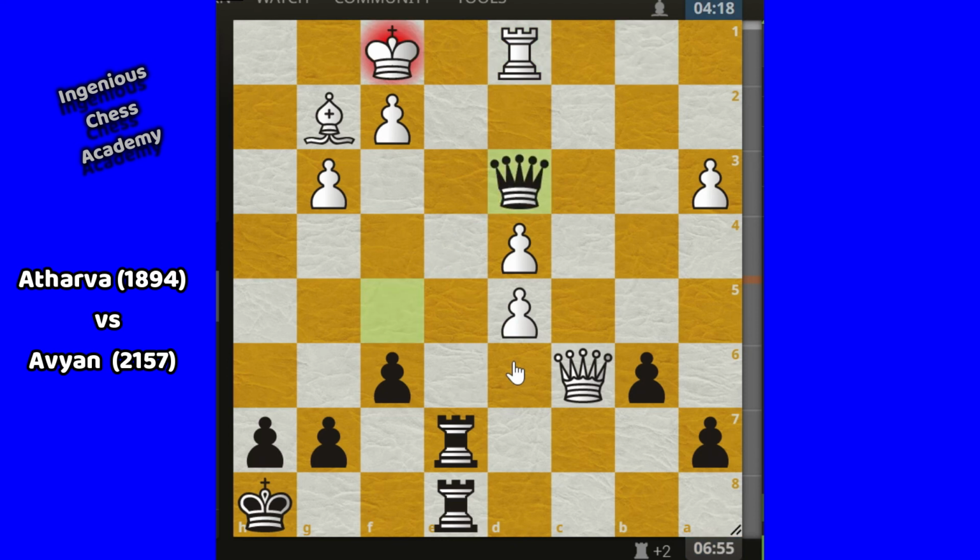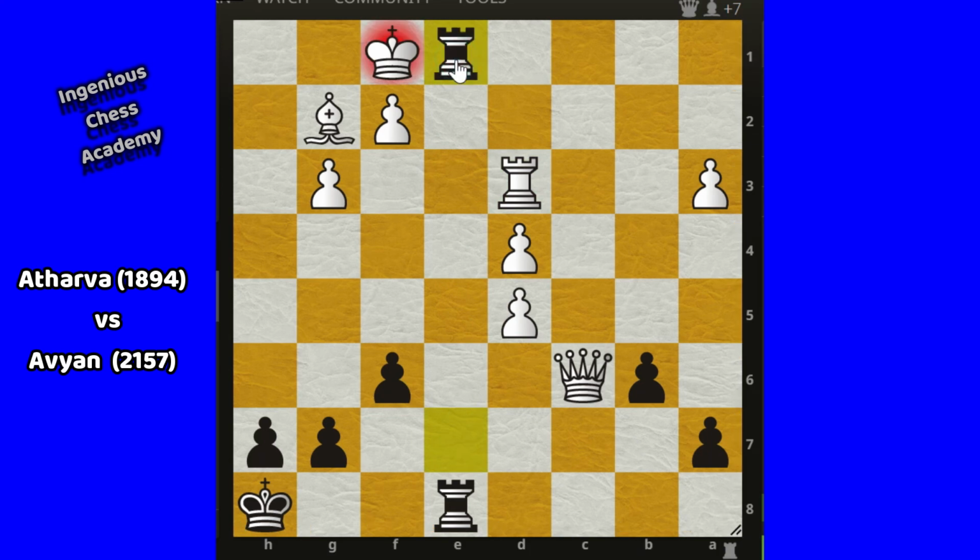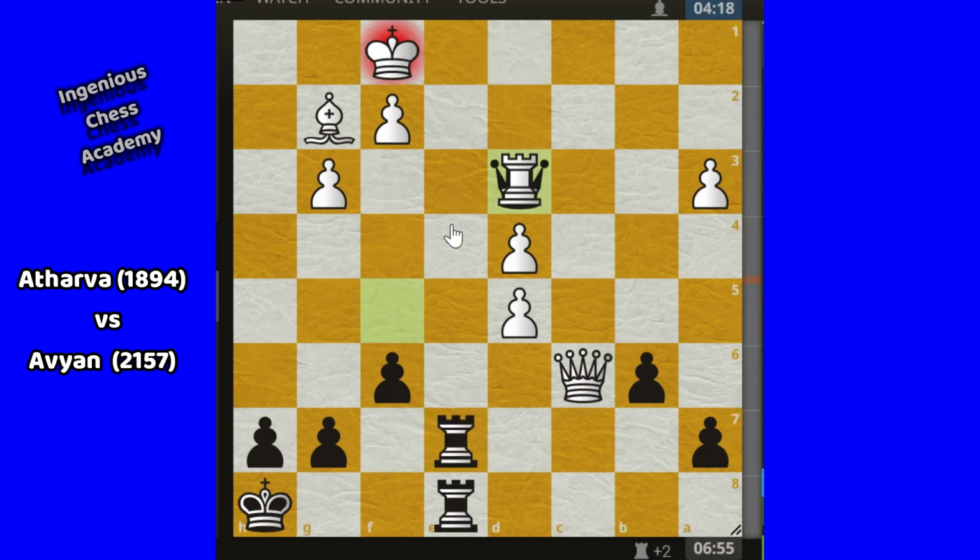So Avian played queen d3. What a nice move. Avian is sacrificing his queen here. Why? If rook takes queen, then the game is over. It is checkmate. Rook e1 and the game is over. So here Atharva realized that he cannot capture the queen.